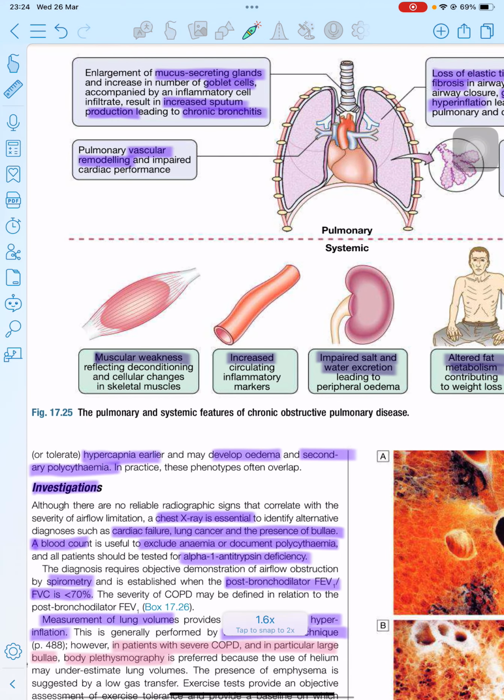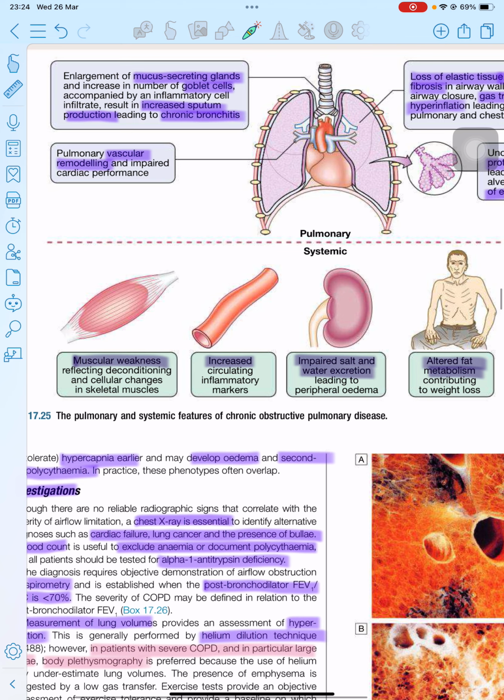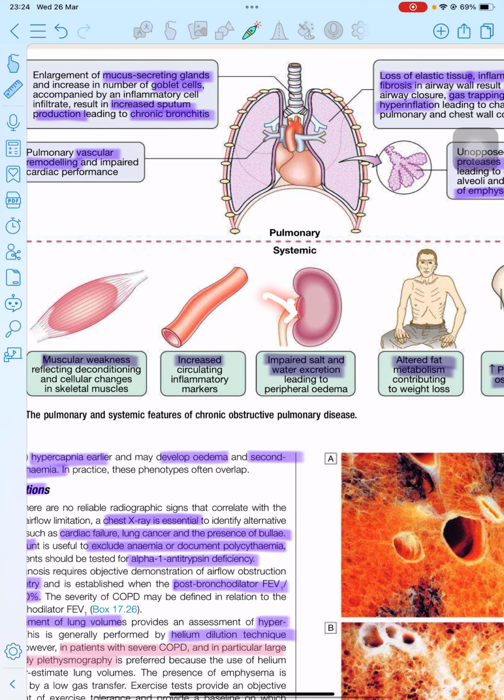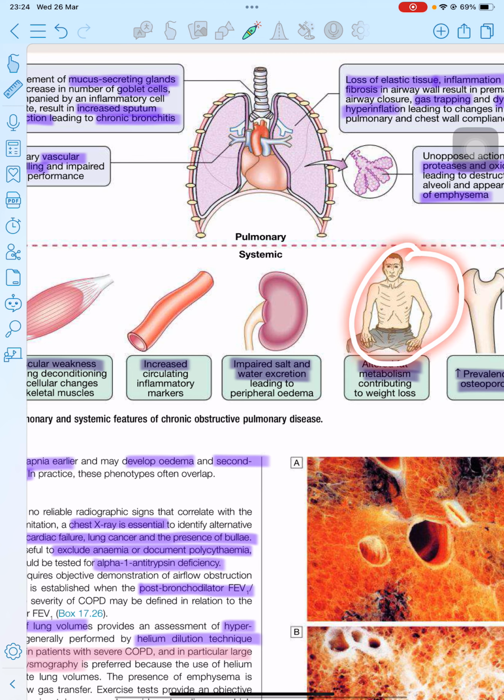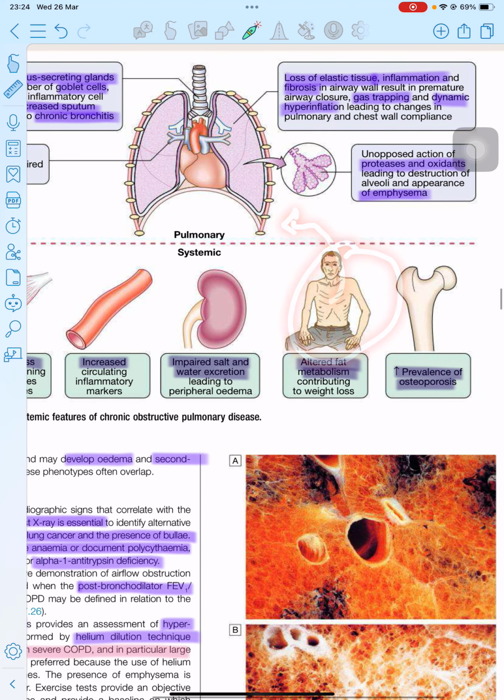And for the systemic features, there may be muscular weakness and an increase in cytokines in the blood vessels, whereas the kidney undergoes hypoxia and hypercapnia, which causes salt and water retention. And there may be altered metabolism in the body that causes weight loss, and the basal metabolic rate increases, causing weight loss. In the last, osteoporosis may also be a manifestation.